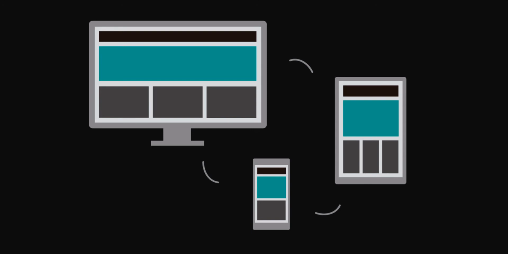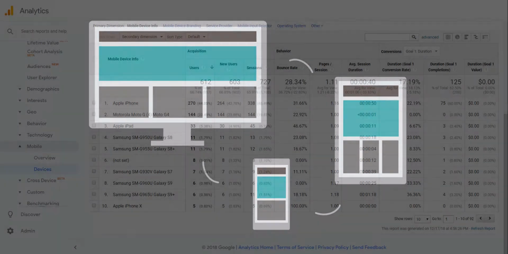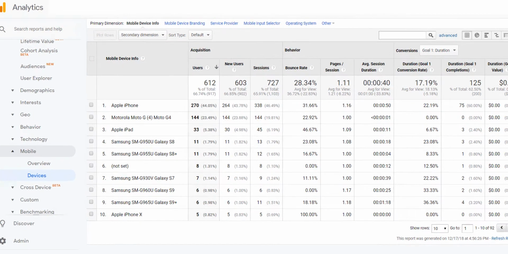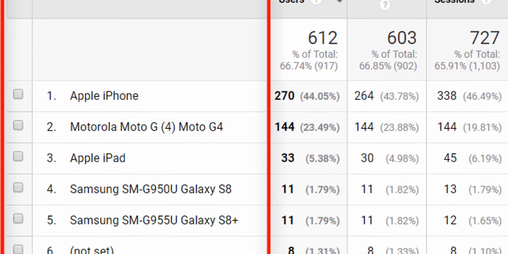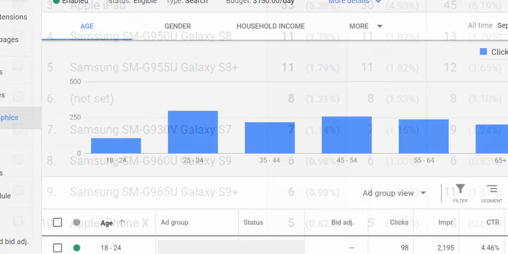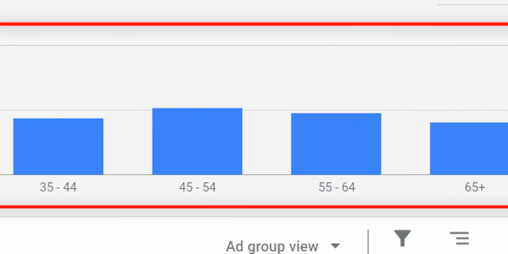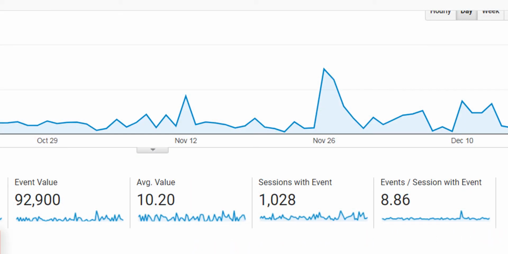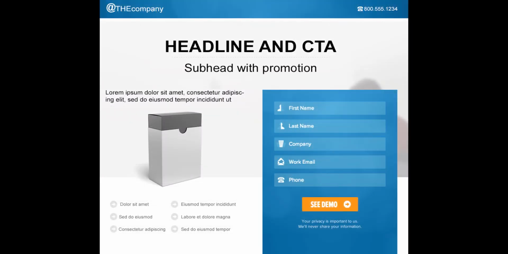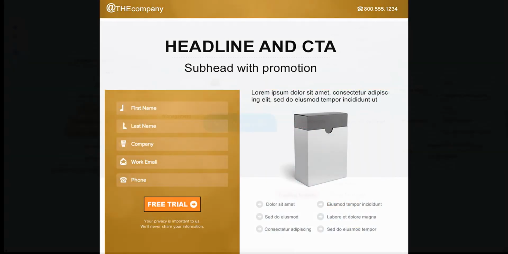So these changes that are being made on different mobile devices aren't made just because they look good. They're being done because users in Google Analytics are telling us what devices they use. AdWords then tells us exactly who these users are. Google Analytics tells us what they click on and how they behave. And that then gives us the compelling and proper reasons for changing from version A of a landing page to version B.